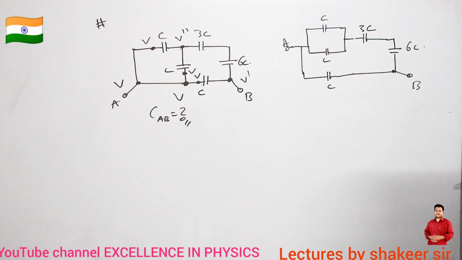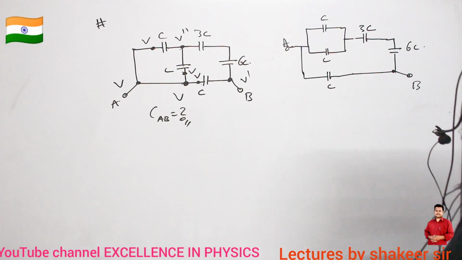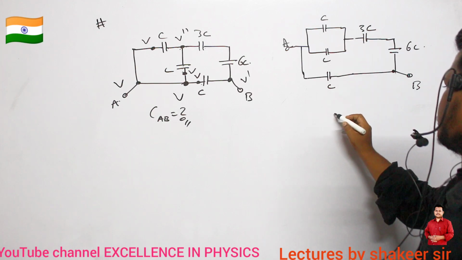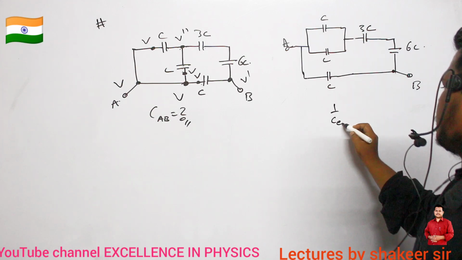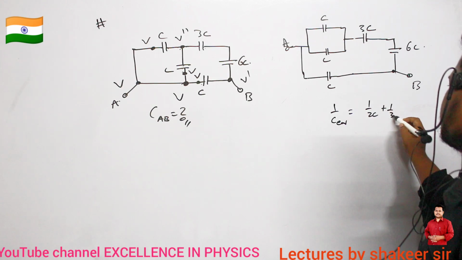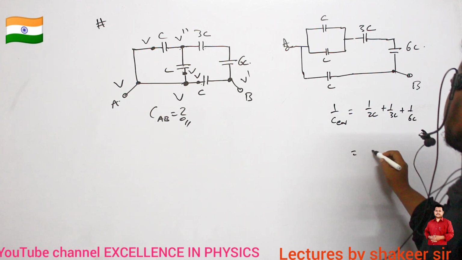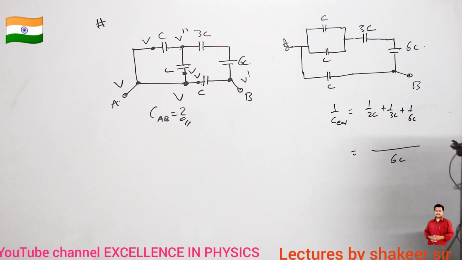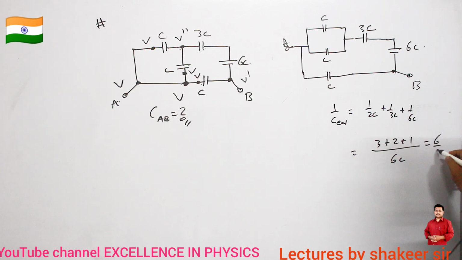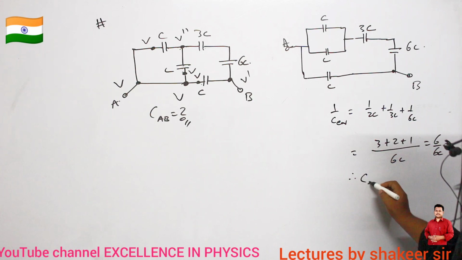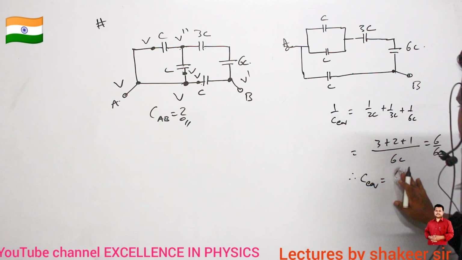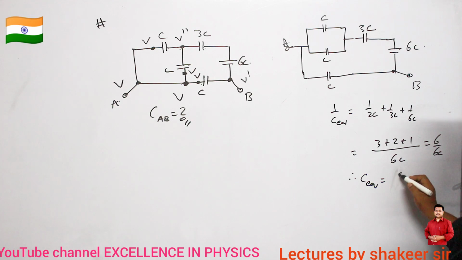Okay? So after redrawing this circuit like this, these two are in a parallel connection. So 1 by C equivalent is equal to 1 by 2C plus 1 by 3C plus 1 by 6C. So for 6C we will take the LCM. Therefore it is 3 plus 2 plus 1, so 6 by 6C. So C equivalent is equal to 6C divided by 6, which is C.